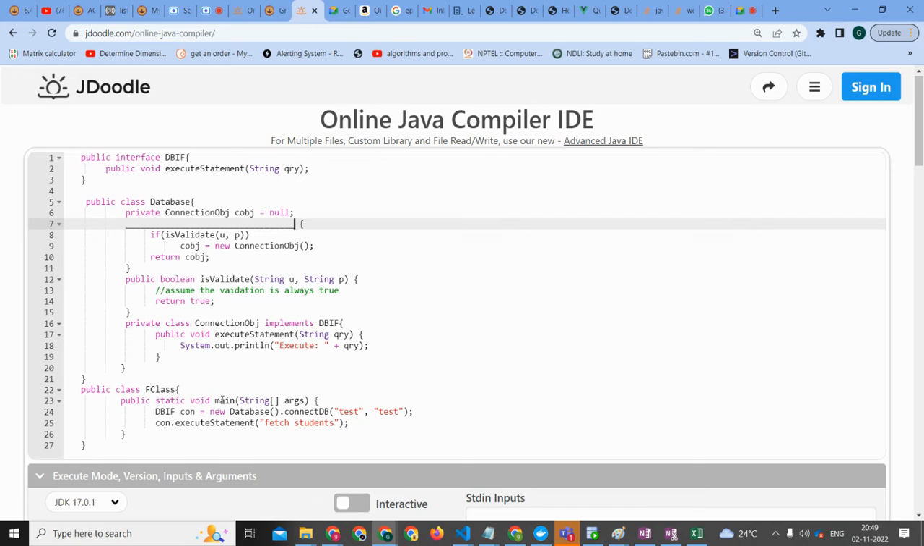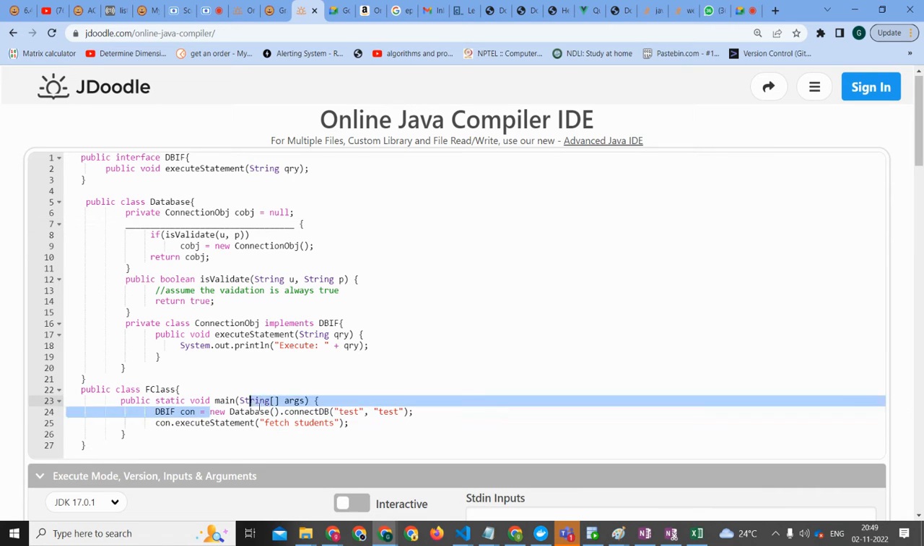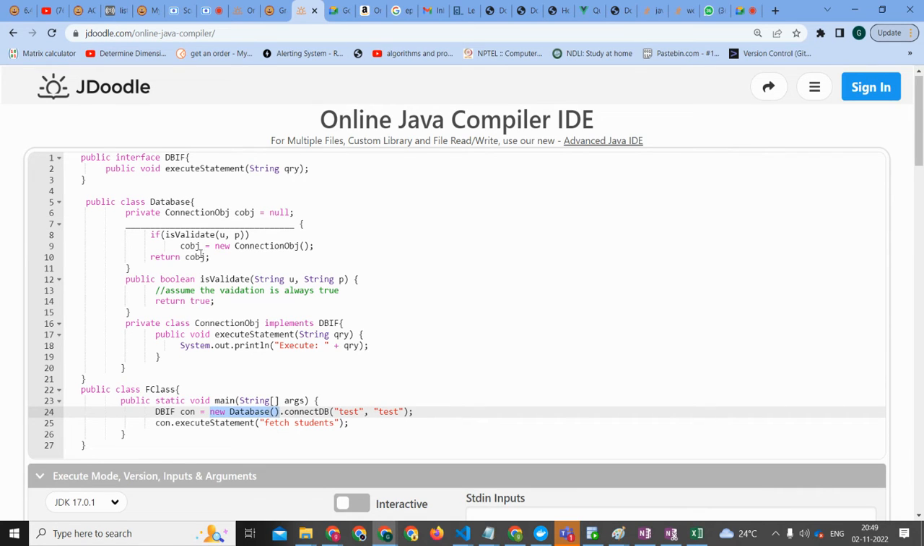We are creating a new object. First, one step at a time. You're creating a new database object, and we're passing test comma test to this database, calling it connect db. We don't have a database constructor, right? And whatever you're going to type is not going to be a constructor because it's returning a connection object. There is no return type for a constructor, so obviously there is no constructor here.